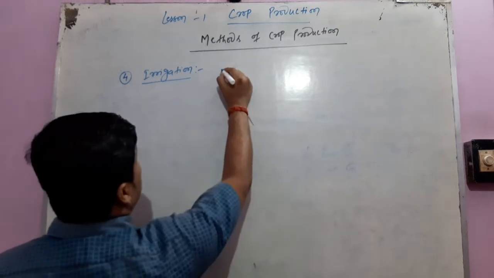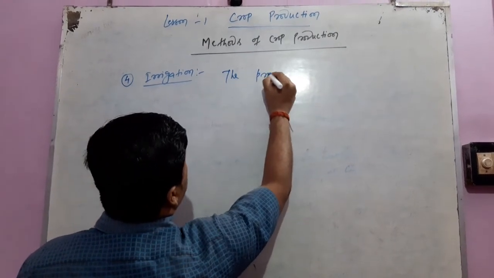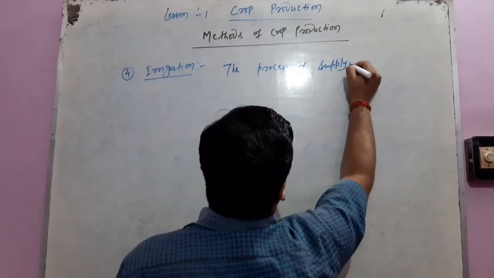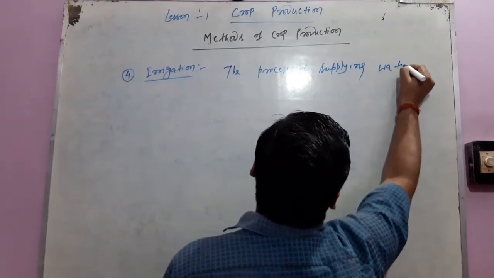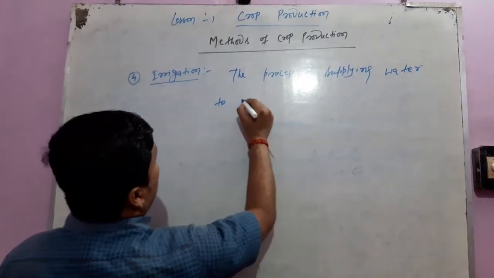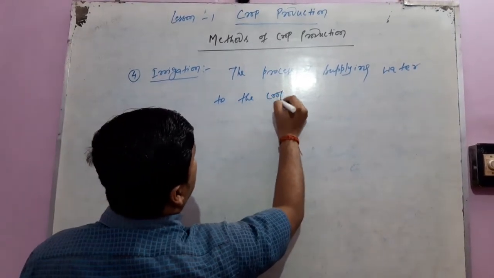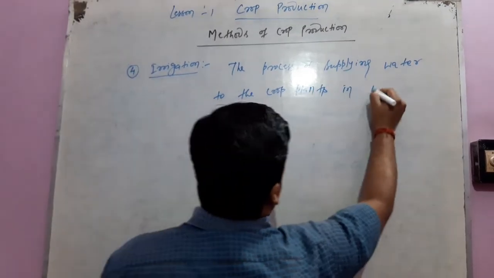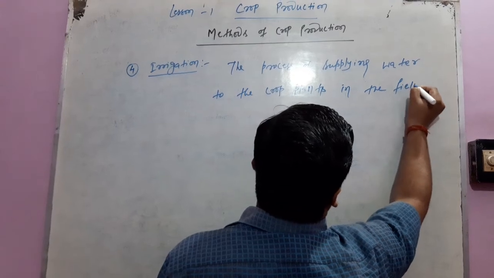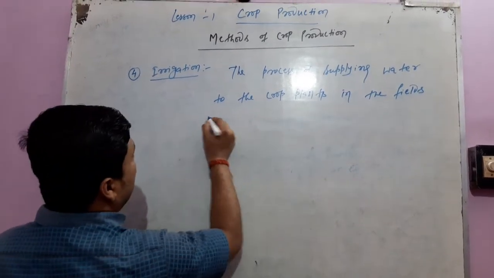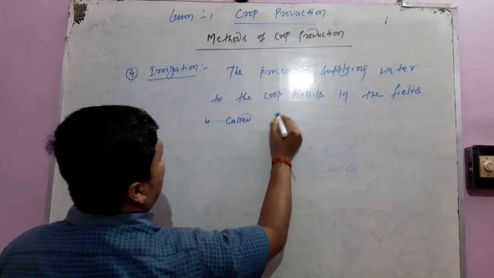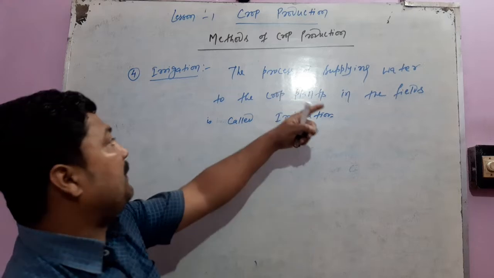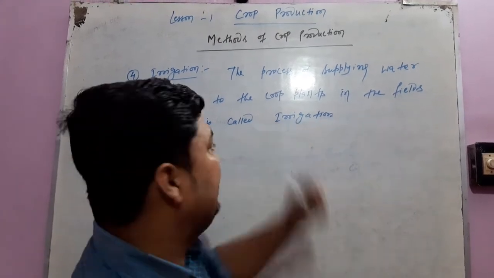So what is irrigation? The process of supplying water to the crop plants in the fields is called irrigation. Okay, the process of supplying water to the crop plants in the fields is called irrigation.